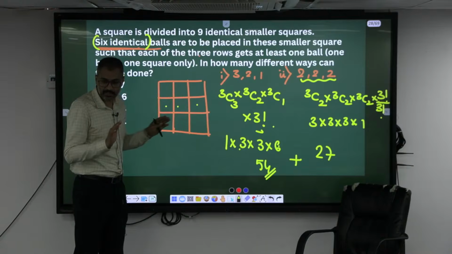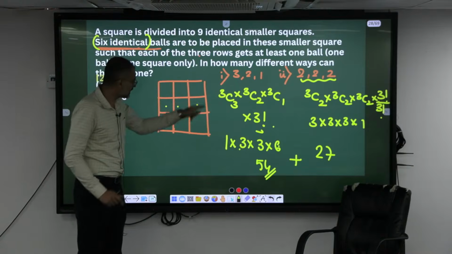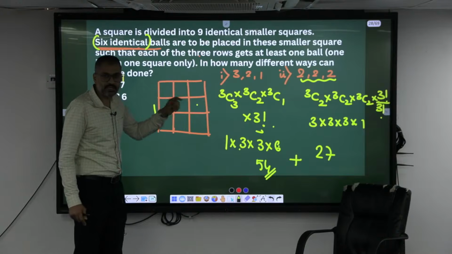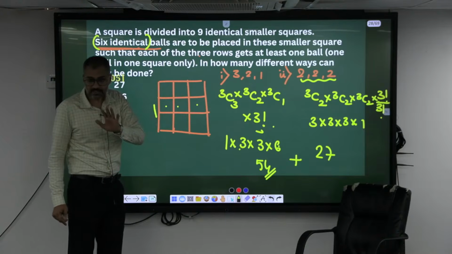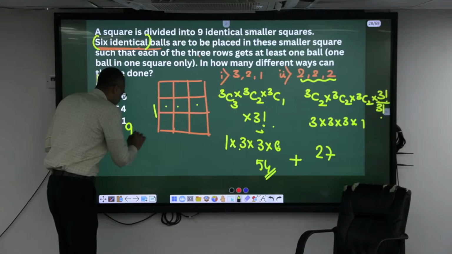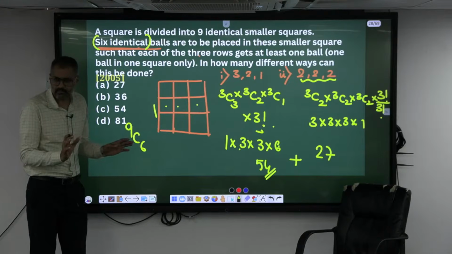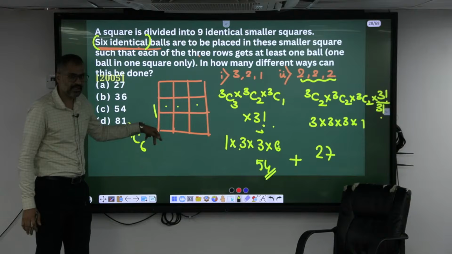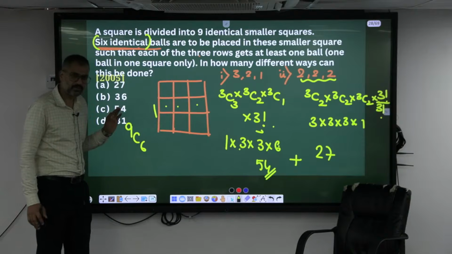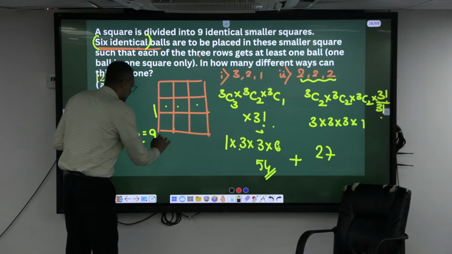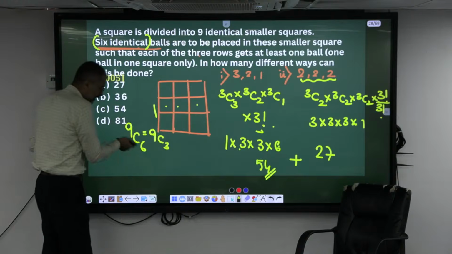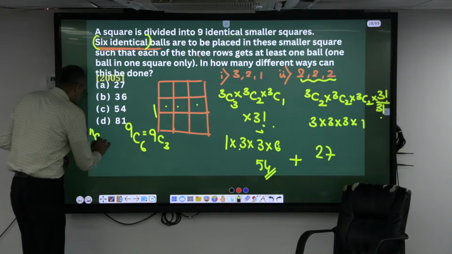If I don't give that condition, if I give you 9 cells here and ask you to keep 6 balls, can I just put this as 9C6? Isn't it? No condition at all. Okay, 9C6. 9C6 can also be written as 9C3. Okay, nCr is equal to nC(n minus r).